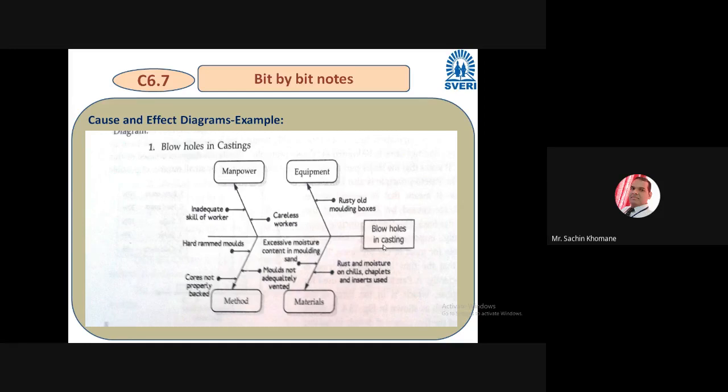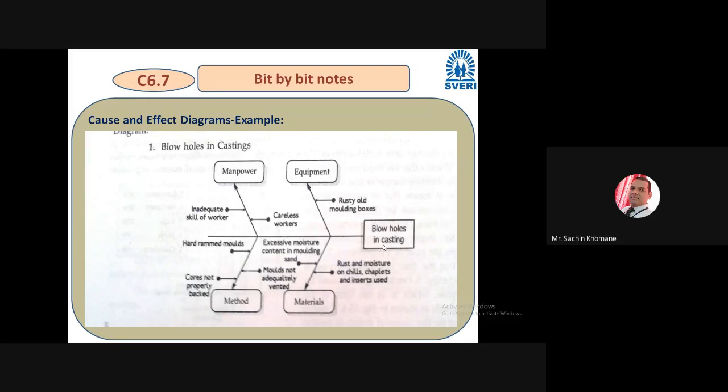So now you can see, friends, there are basically four main causes, and there may be multiple sub causes for every main cause, and you have to start writing them. This is basically the diagram which is called a cause and effect diagram, or Ishikawa diagram, or fishbone diagram.